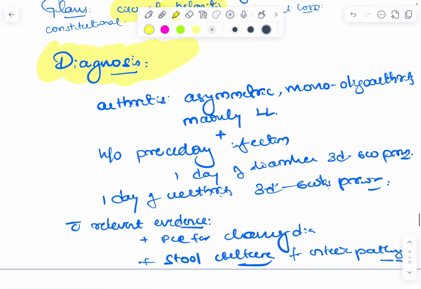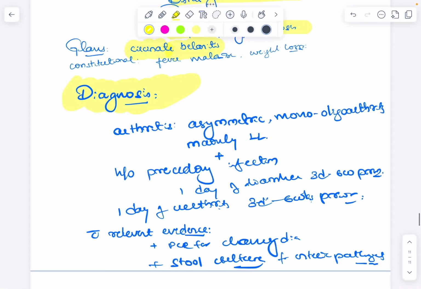Then diagnosis. How to diagnose this condition? Patients will present with classical arthritis like acute asymmetric mono or oligoarthritis, mainly affecting the lower limb. This has to be there. So whenever a patient comes like this, with acute asymmetric mono or oligoarthritis affecting the lower limb, there has to be a history of preceding infection.